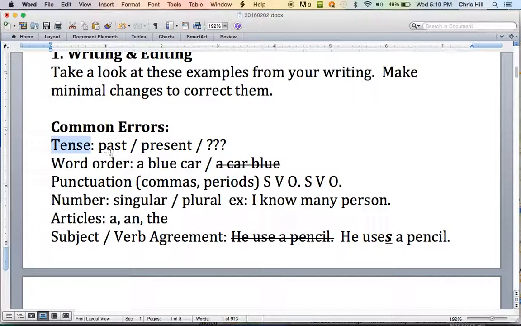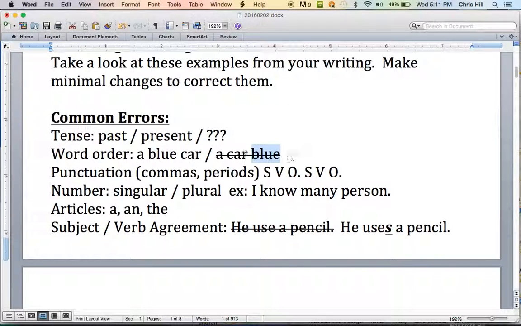Tense. Should you write in the past tense, present tense, another tense? Word order. For example, adjectives. In English, we say a blue car, not a car, blue. Other languages do it differently, so it makes it a little bit difficult if you're learning English. Punctuation, commas, and periods. For example, in English, a sentence can have subject, verb, object, and another subject, verb, object sometimes is a new sentence, so you may need a period.